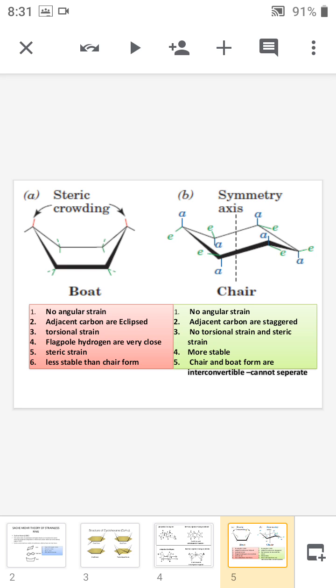And here we can see that some of the C-H sigma bonds are written as E. These C-H sigma bonds, represented by E, lie in the equator of the ring. So that's why these bonds are known as equatorial bonds.